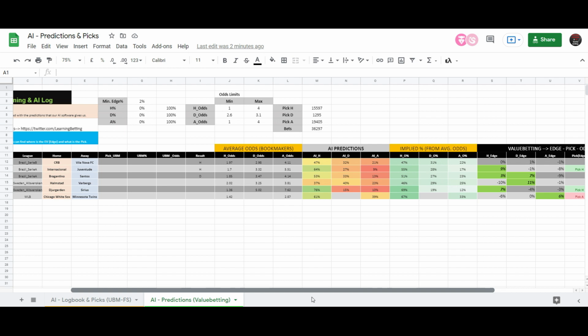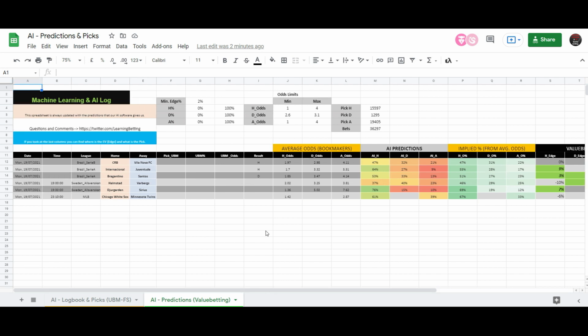But I'm very glad that you have your models, you send me pictures of your models with questions, and you have questions about my model, so this is very good. So let's go to today's matches. There are not too many matches that we can see. It's only Brazil, 3 matches from Brazil that they have already played. And then we have 2 matches from the Swedish Allsvenskan and 1 baseball match from MLB.